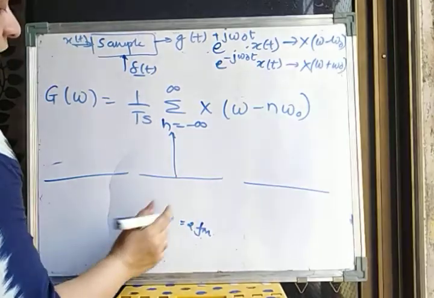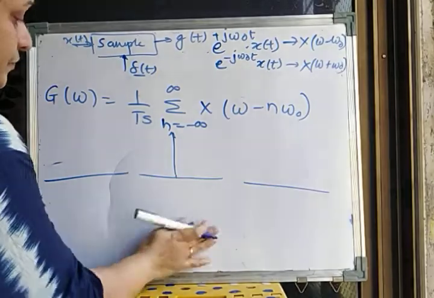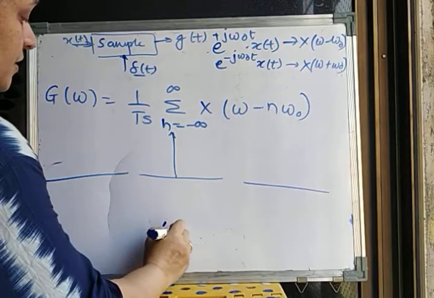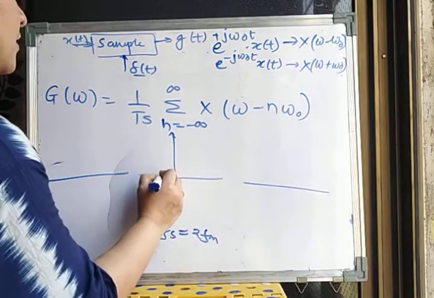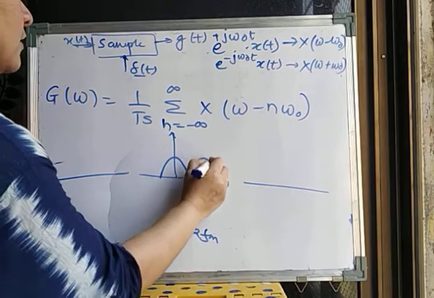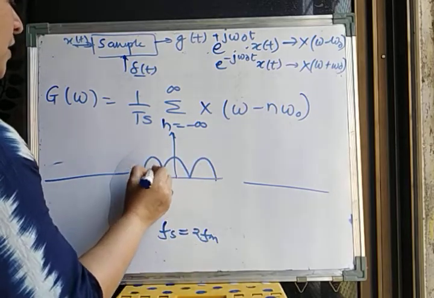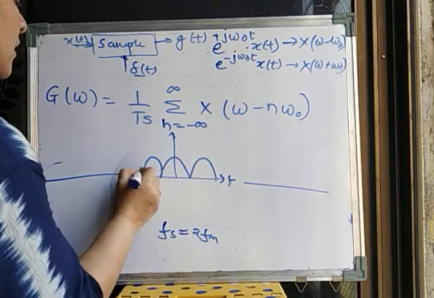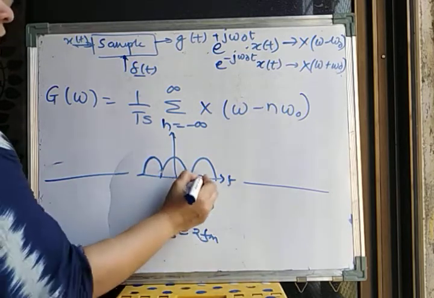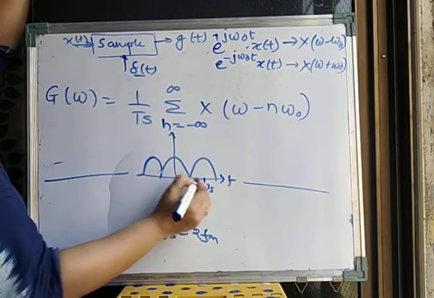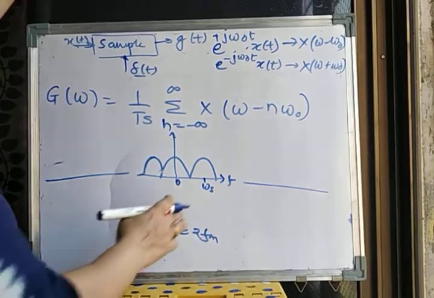I will not write omega s here, I will write Fs. When Fs is exactly equal to 2 fM, it results into this particular spectrum. This is the frequency axis, so this will be at 0. The next will be at omega s, because we have selected omega 0 as omega s.